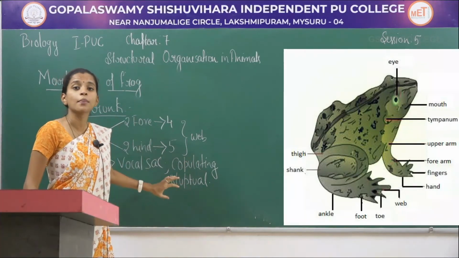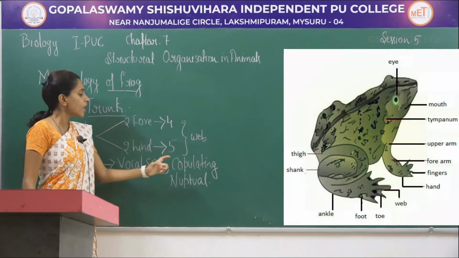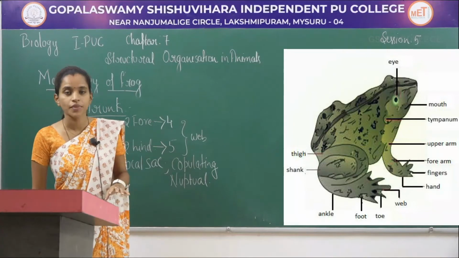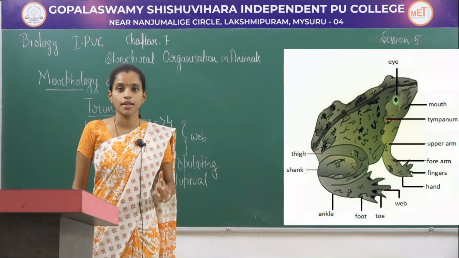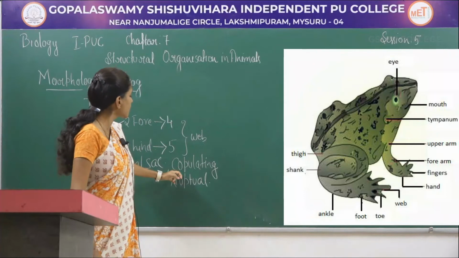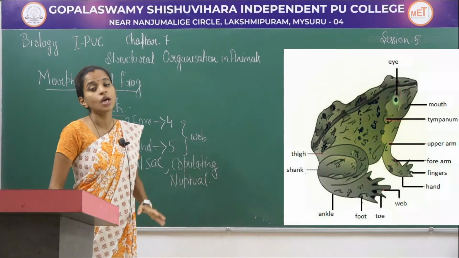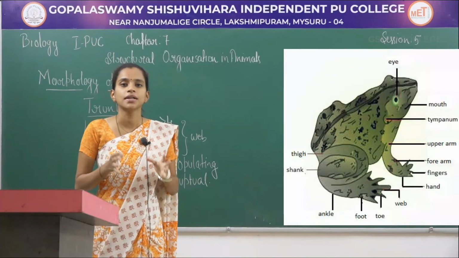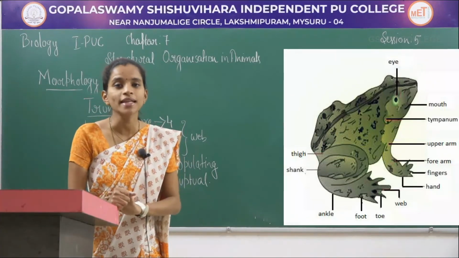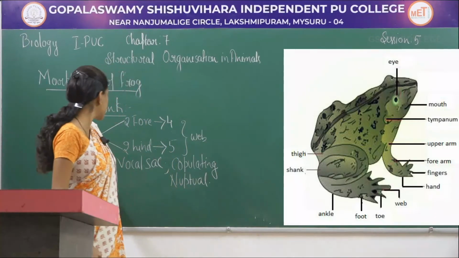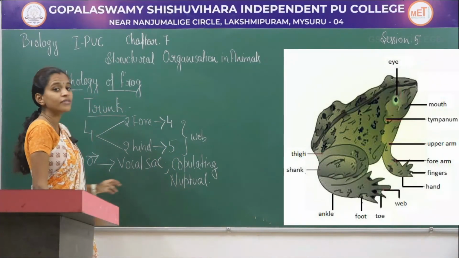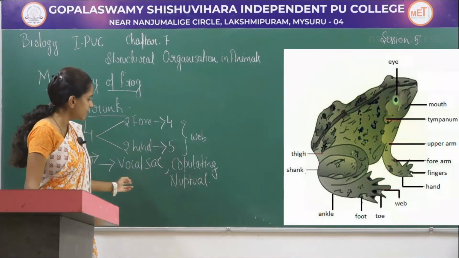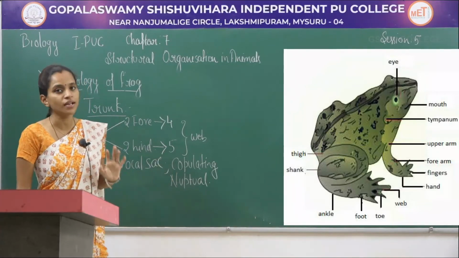Nuptial pads are present in male frogs. Copulating or nuptial pads are present in the thumb region of the forelimb, which help in reproduction in this particular frog. That is why these both are characters restricted to male frogs. That is how you can easily identify a male as well as a female frog. These both characters are absent in female frogs.